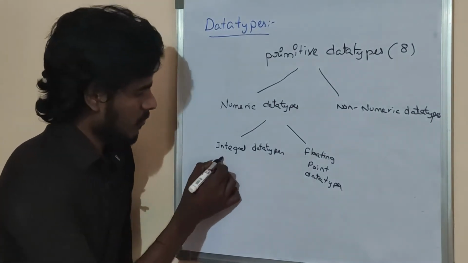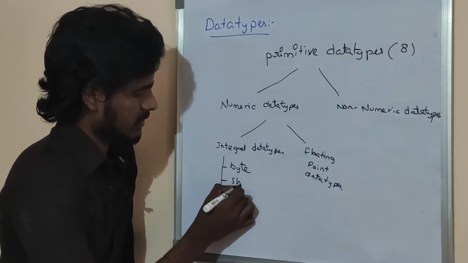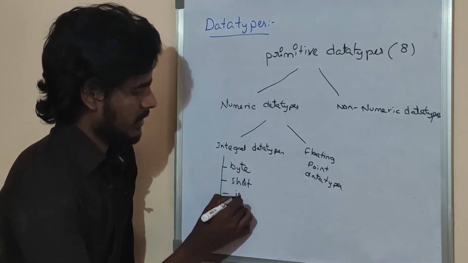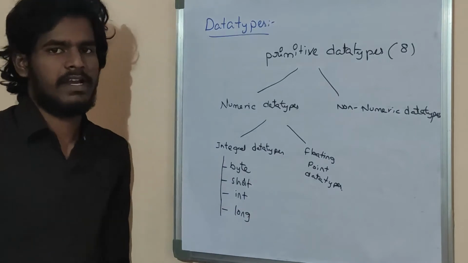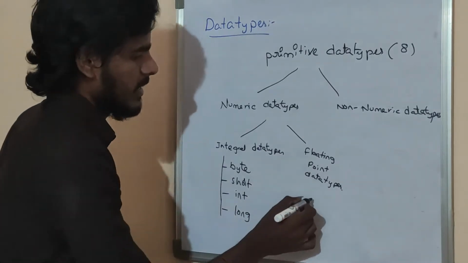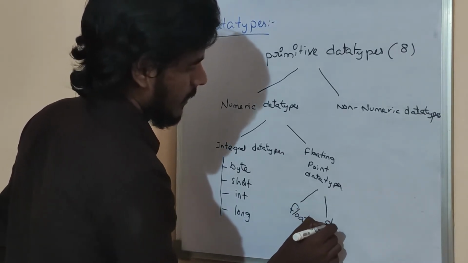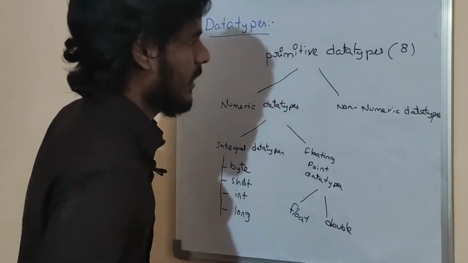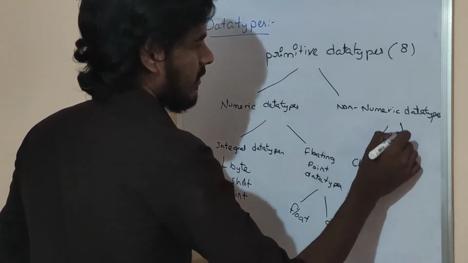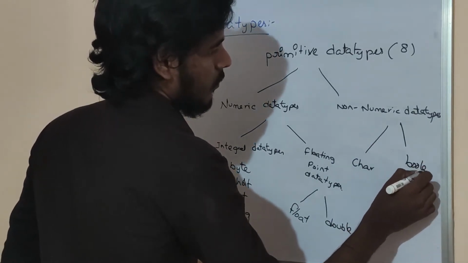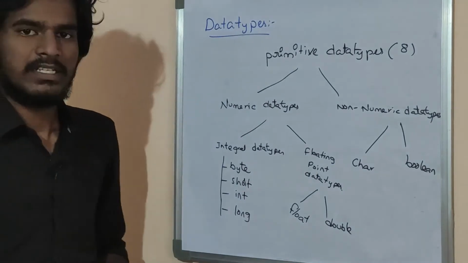The integral data types are byte, short, int, long. The floating point data types are float and double. The non-numeric data types are, first char, second boolean. These are the various primitive data types in Java.